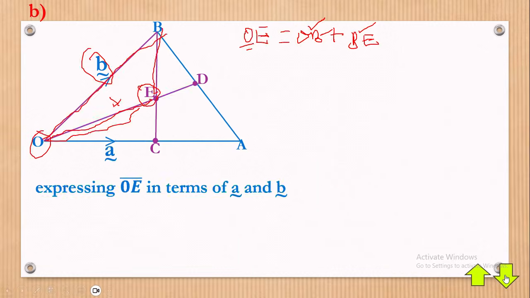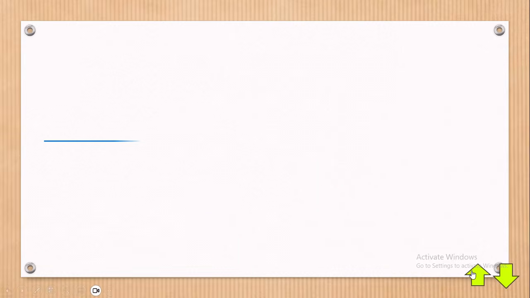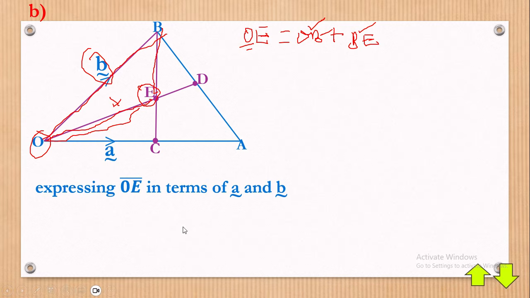So let's go back. However, maybe I will also write for you other routes. OE can't be got by that alone. OE can also be got by moving from O to C, plus then from C to E like that.